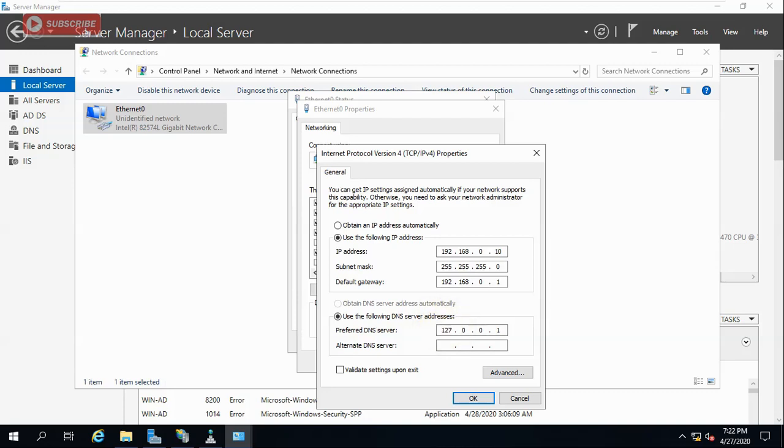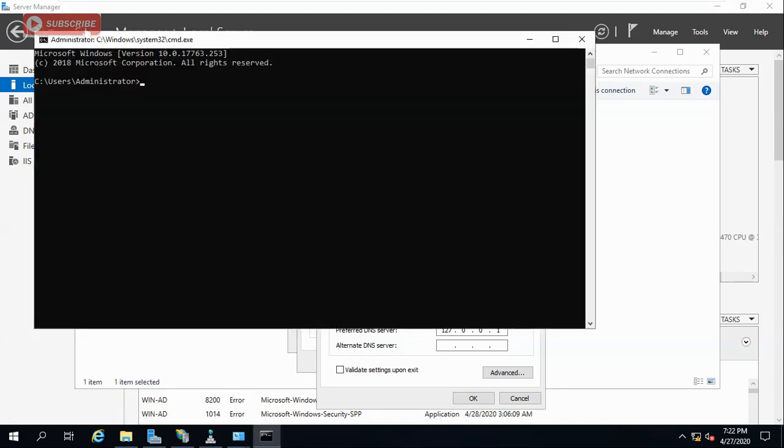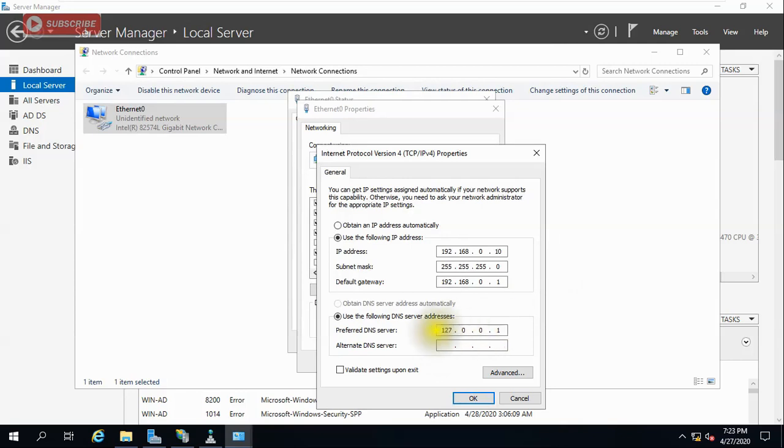A loopback address is used to check the DNS functionality or name resolution, or the specific functionality of the LAN card. If you go to CMD and ping 127.0.0.1, and you are getting a reply like this, your hardware is functioning and name resolution is happening properly. So I'm giving this IP address.